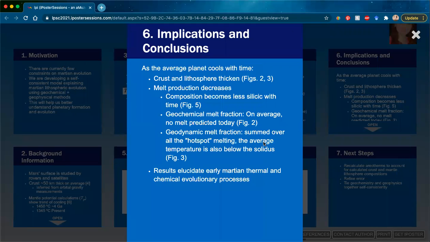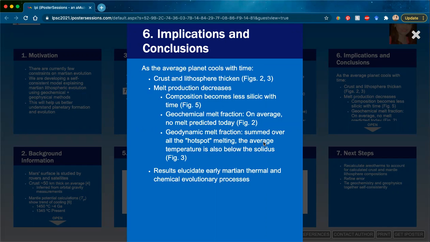And so the implications at this point are that as the planet has cooled over time on average, the crust and the lithosphere have thickened. This is evident in figures 2 and 3. The melt production has also decreased, and the composition becomes less silicic with time. The geochemical melt fraction, on average, predicts no melt today.